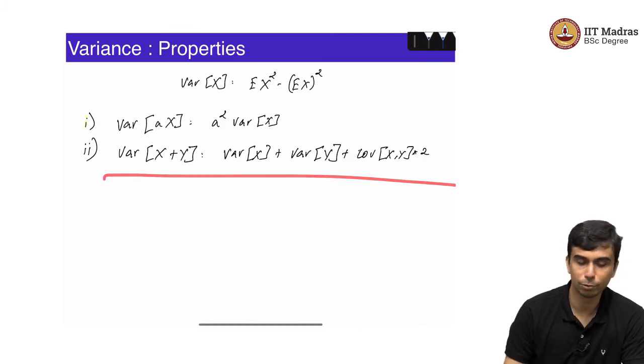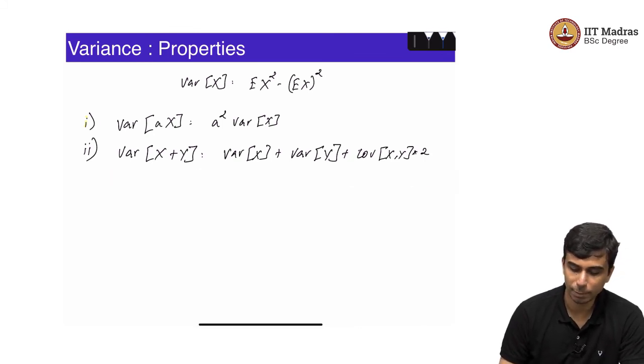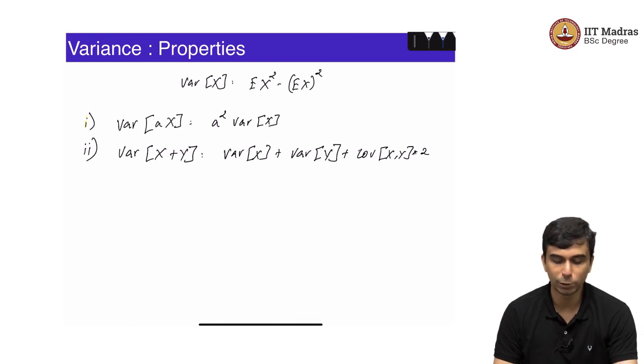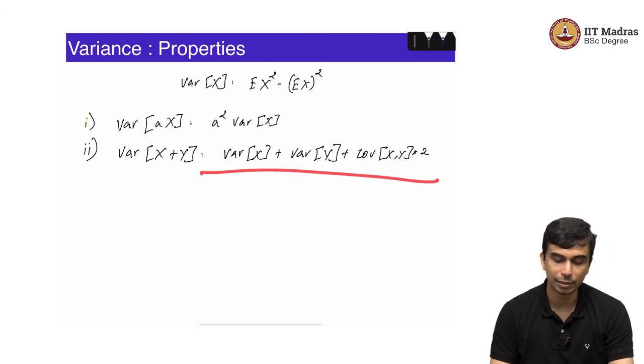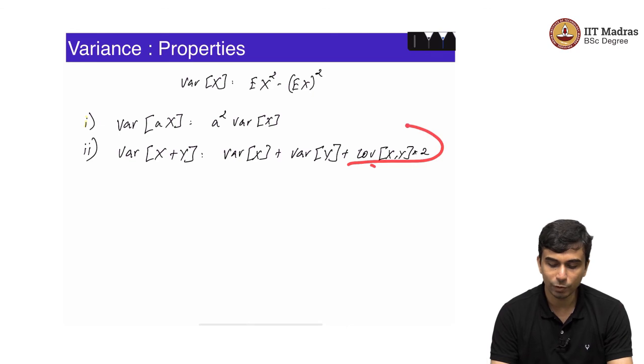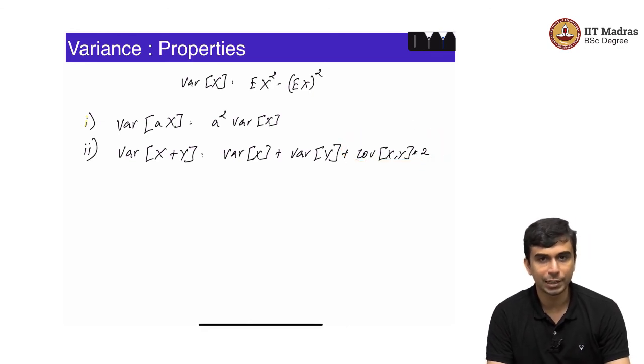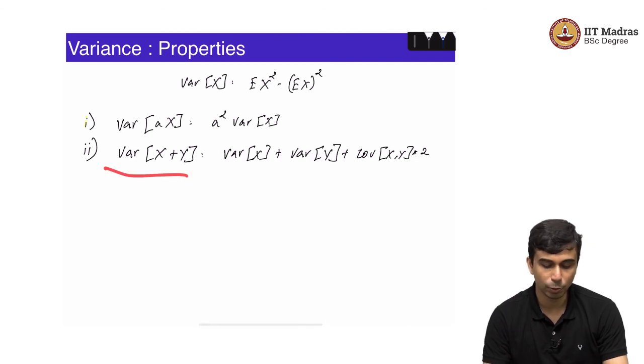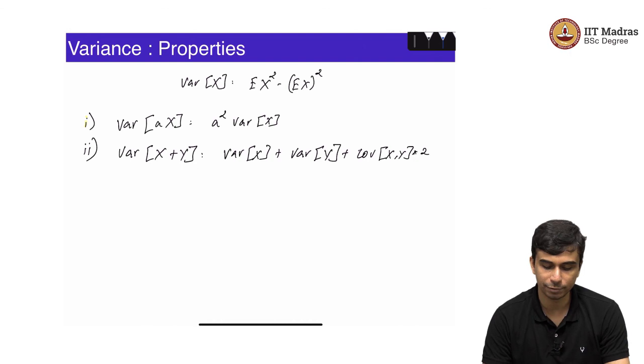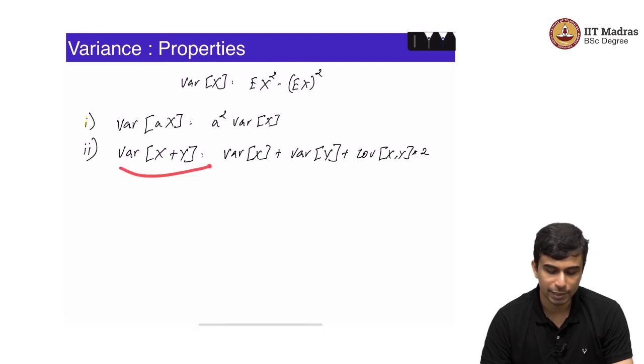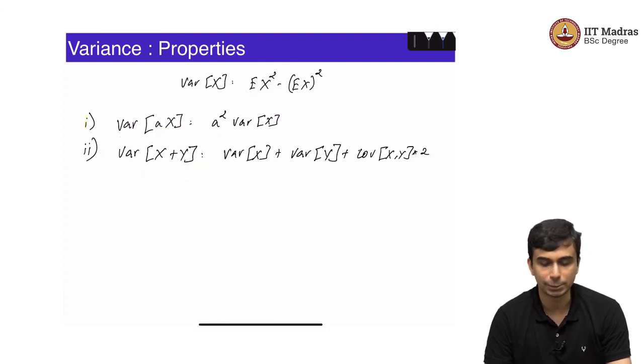This looks familiar to a lot of you in terms of a plus b the whole squared is a squared plus b squared plus 2ab, and in fact that is exactly the reason why you have this. But what is the covariance? I will define the covariance later when we do multiple random variables, but the key thing to note is variance of x plus y is not equal to variance of x plus variance of y. Unlike the case of expectation where expected value of x plus y was simply Ex plus Ey, variance of x plus y is not equal to variance of x plus variance of y.